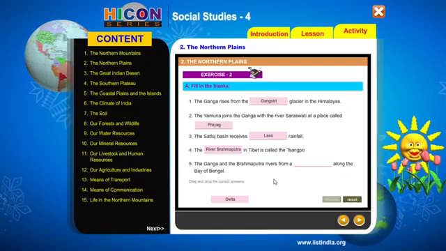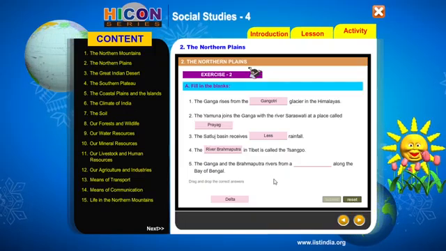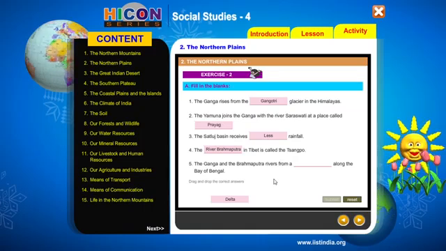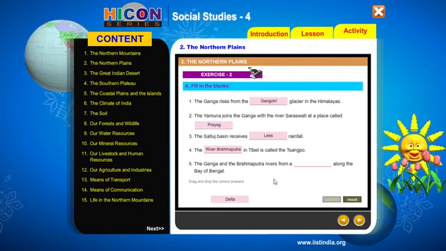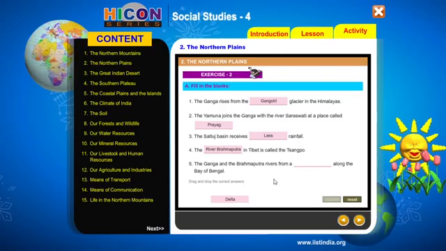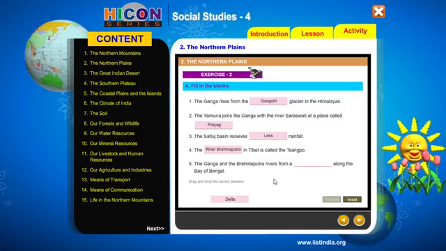Fifth one. The Ganga and Brahmaputra rivers form a dash along the Bay of Bengal. This also we have seen. Ganga flows through West Bengal. It splits to make a branch, isn't it, called the Hooghly River.